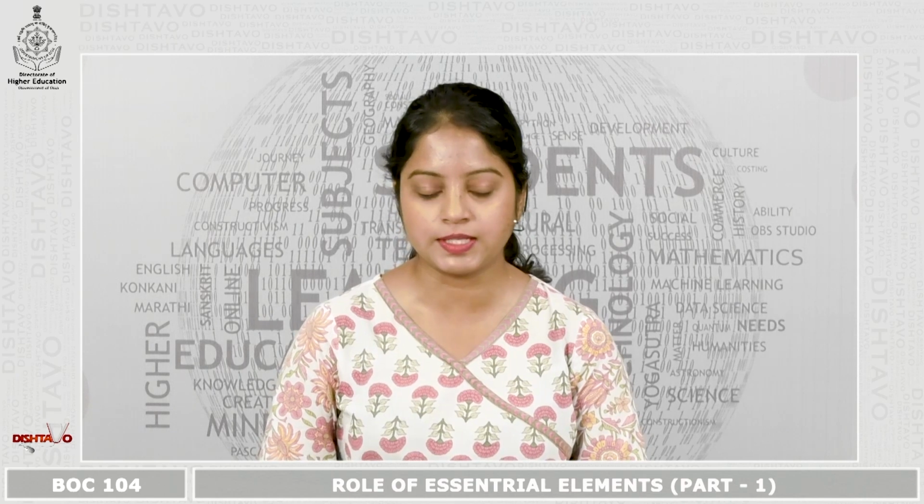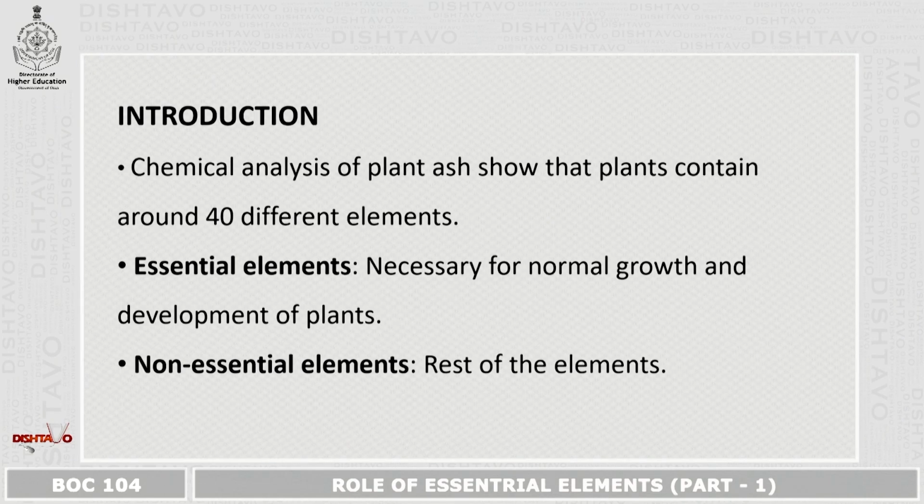The first, the element has to be very important in the growth, development, and life cycle of the plants. And second, the element cannot be substituted by any other element upon its deficiency. The non-essential elements are the rest of the elements which do not play an important role in the growth and development of plants.